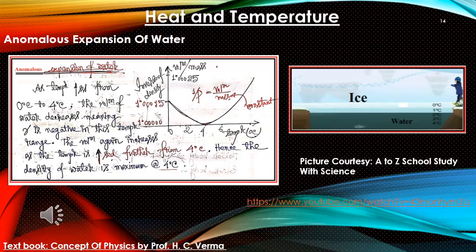Otherwise, if lakes started freezing from the downside, it would happen that all the aquatic life would die. Instead of freezing from the downside, the freezing starts from upwards. The upper surface will be frozen, and at the bottom side, water will be present. Okay, so here the same thing is written. At 4 degrees centigrade, density is the maximum, and as we increase the temperature further from 4 degrees centigrade, the density again decreases, that is, volume increases. That is called anomalous expansion of water.